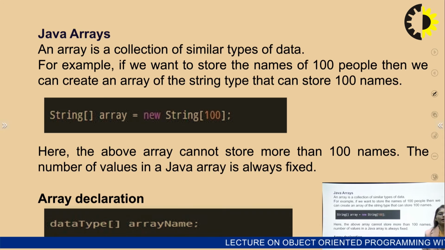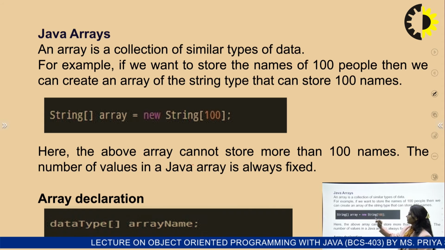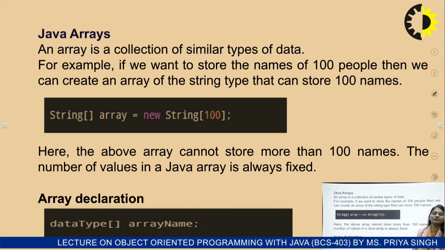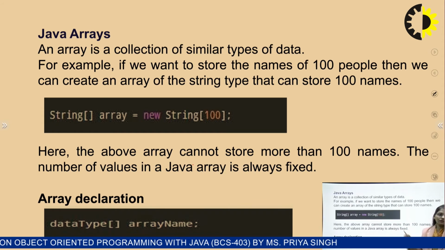Suppose we want to initialize an array in a Java program. They have initialized this array with string values and given new String. The new keyword is going to initialize your array, and you are putting in the value 100, which means you are defining the size of the array.